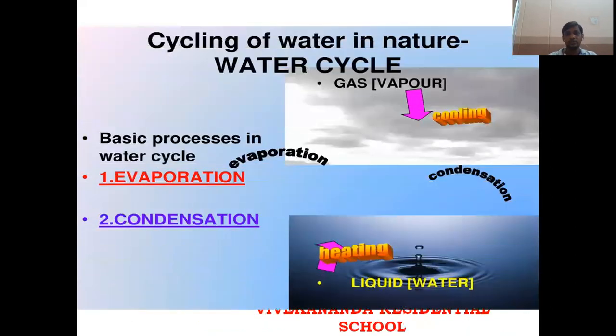So children, here this is the figure. This is called the water cycle, or cycling of water. Here, when water is heated, the heating process is called evaporation. After heating, these vapors go to a certain extent and again cool down. This gaseous water cools down and forms clouds. This cooling down of water vapor to water is called condensation. Through condensation, it changes to water and falls as rain. So children, this is the water cycle.